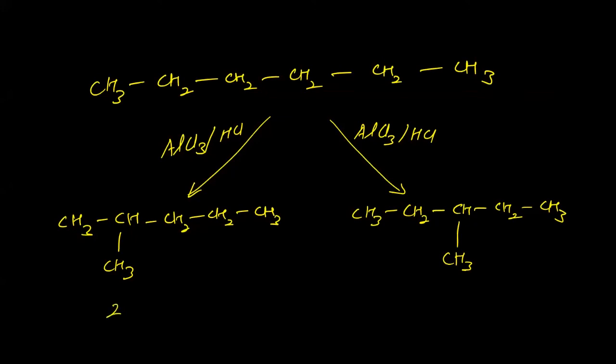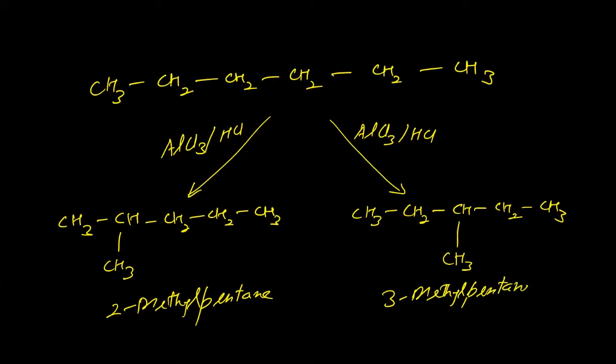So 2-methylpentane and 3-methylpentane are isomers of n-hexane. Formula is same, that's why they are isomers.